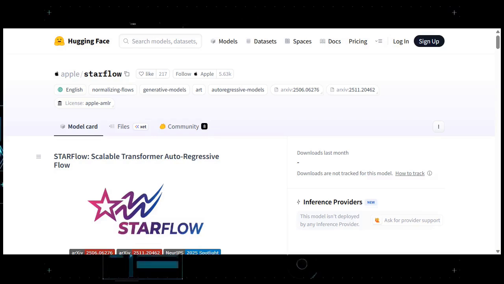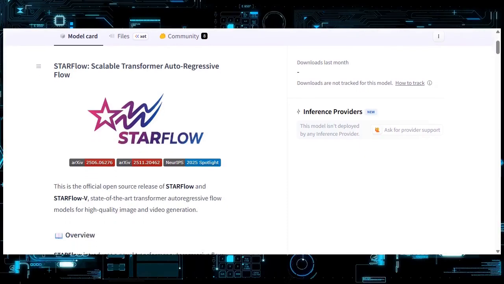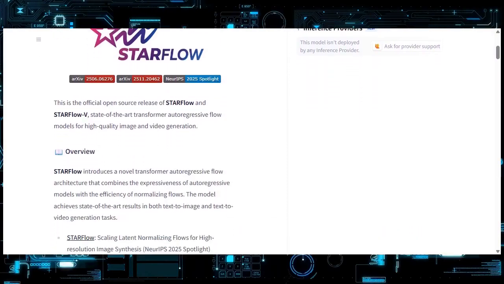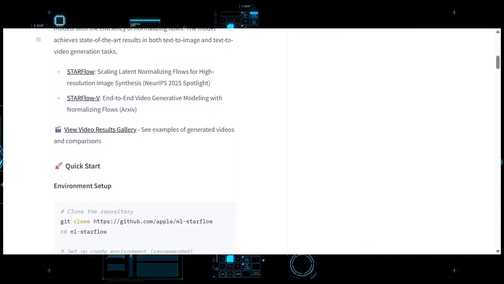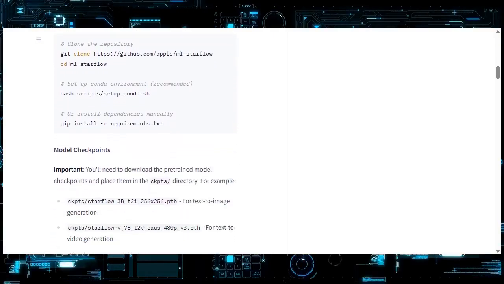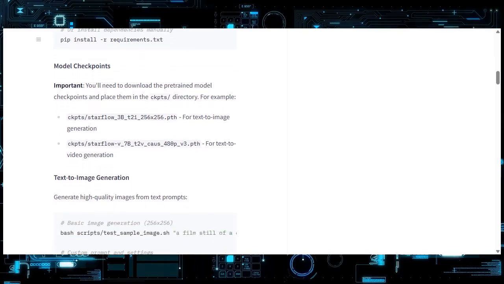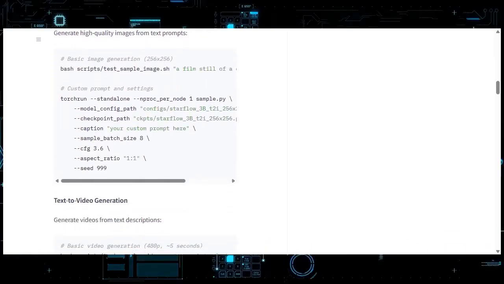Here is the core philosophy that makes Starflow different from everything else you have seen. Most generative models force you to choose between expressiveness and efficiency, like picking between power and speed. Starflow merges autoregressive models with normalizing flows, creating something that refuses to compromise. 3 billion parameters for images, 7 billion for video.